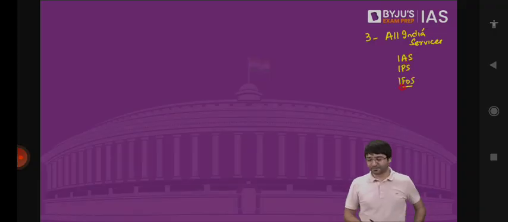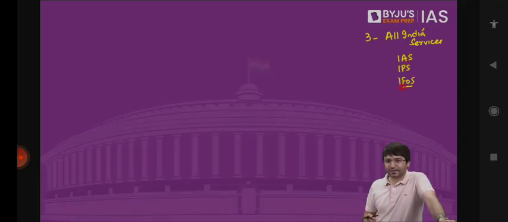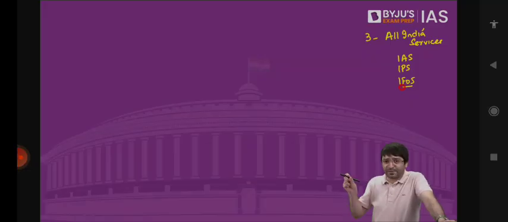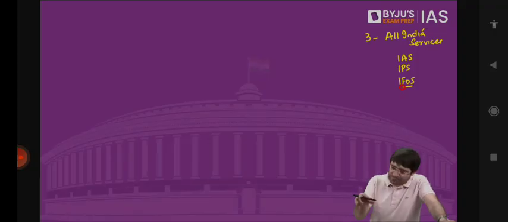What is an all India service? Basically, these officers are recruited by the center based on the examination conducted by UPSC. They're trained by the center. They're accountable to the center. President appoints you, president can dismiss you tomorrow. But where do you work? You work in the states.